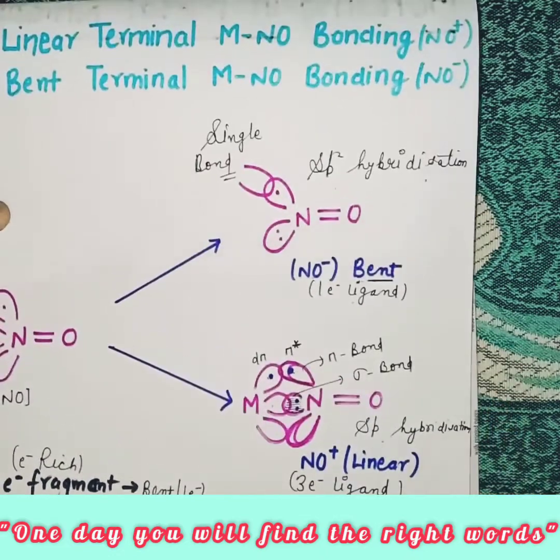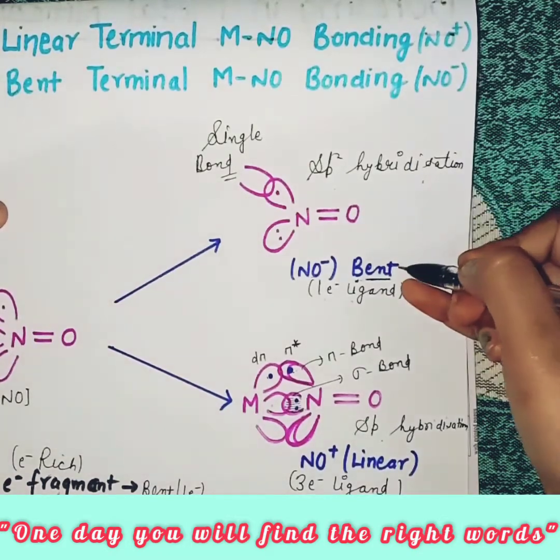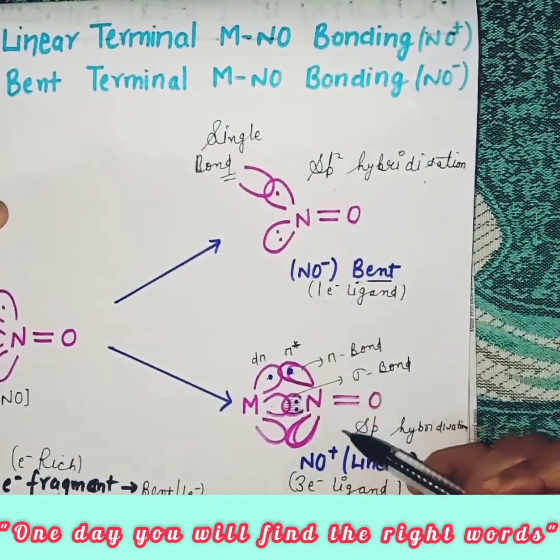So in any complex, if we have to detect whether the NO has bent or linear bonding, then we must calculate the electrons. The number of electrons needed helps us find out whether the NO is bent or linear.